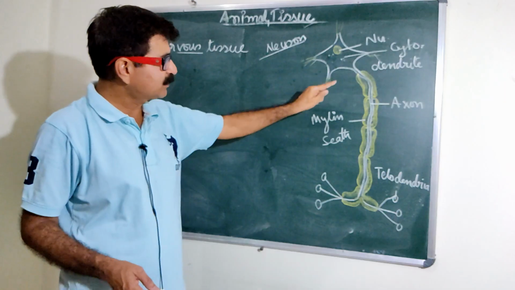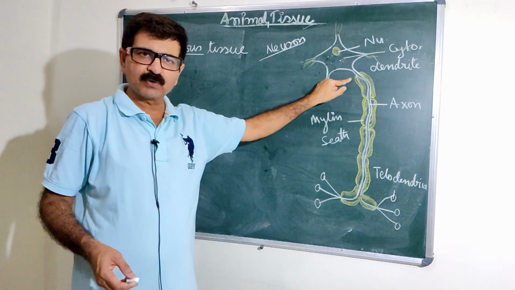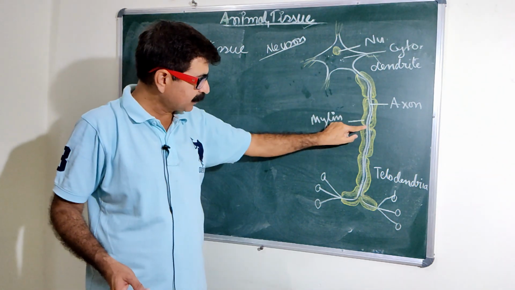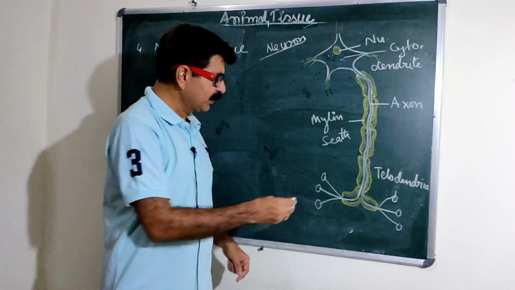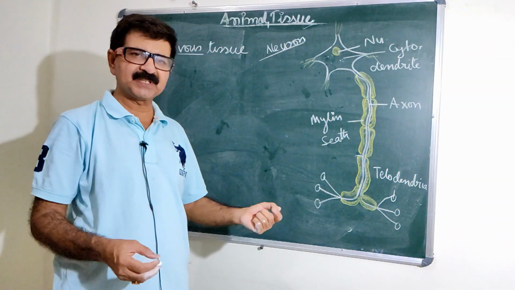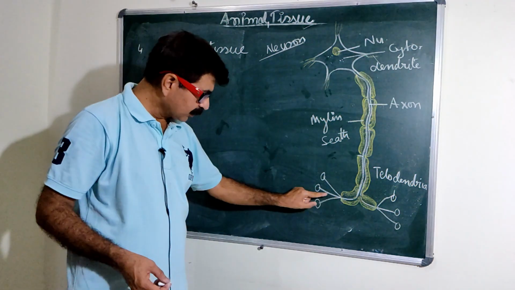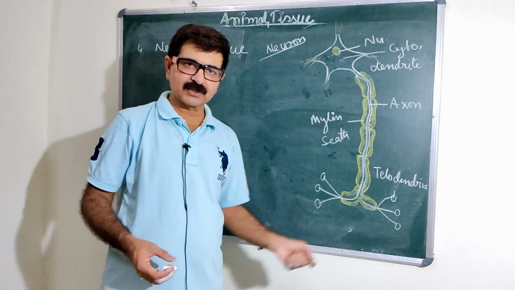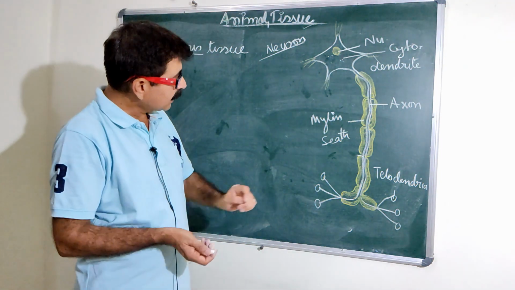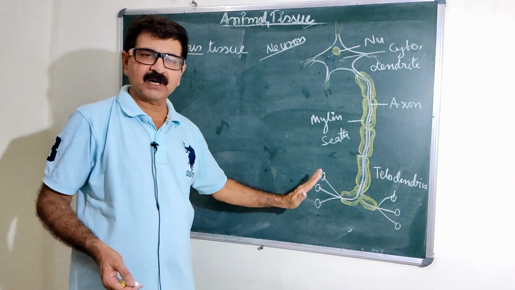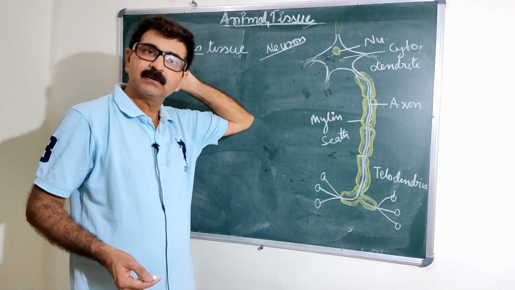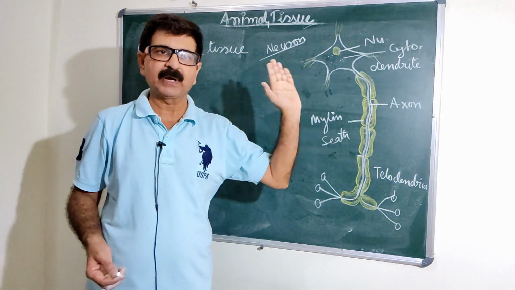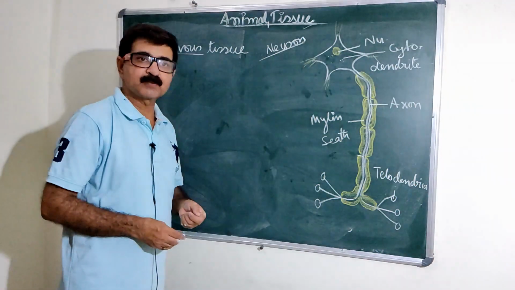It has a covering of special cells. This covering is known as the myelin sheath, and the cells are neurolemma sheath cells. Here you can see some places where this is not found. These are known as the nodes of Ranvier, not in the CBSE syllabus. The ending, the knob ending at one side, forms knob-like structures known as telodendrites. The axon of one connects with a dendrite of another neuron cell. So they help to transmit the message from one to another.